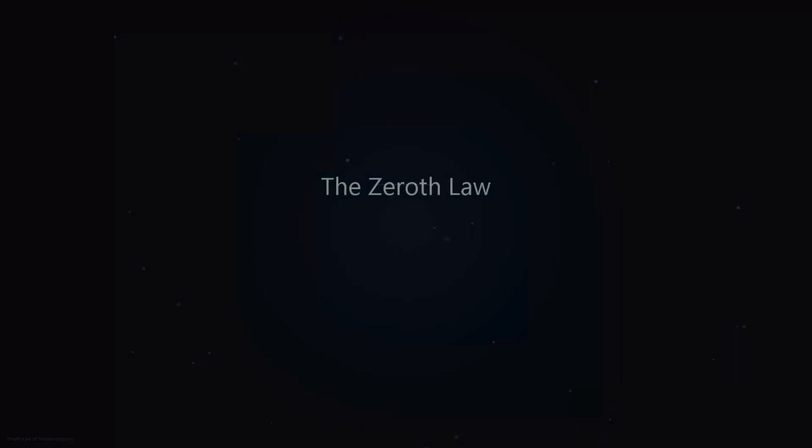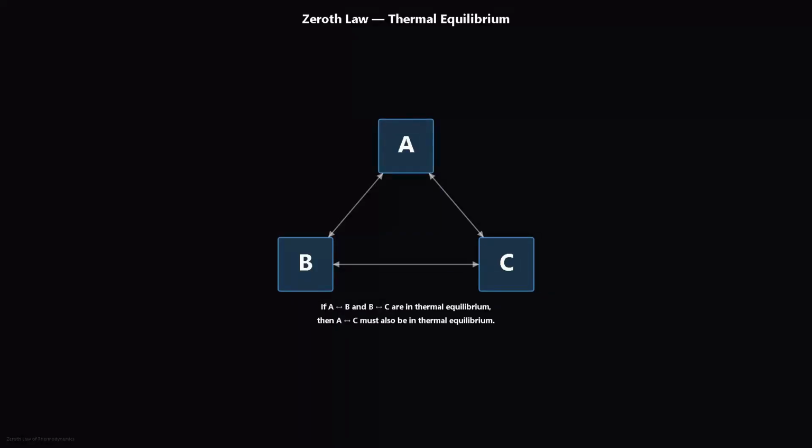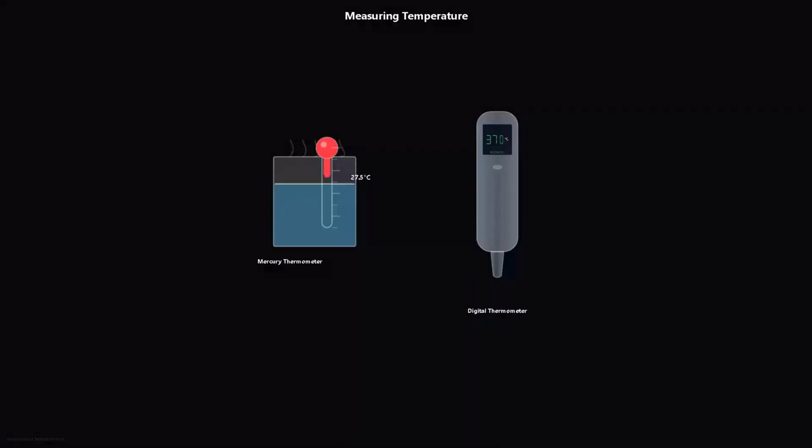Let us begin our journey with the Zeroth Law of thermodynamics. It sounds simple, but it establishes our fundamental understanding of temperature and thermal equilibrium. The Zeroth Law states that if System A is in thermal equilibrium with System B, and System B is in equilibrium with System C, then A and C must also be in equilibrium with each other. This law is the reason thermometers actually work. When a thermometer touches your body, it reaches the same temperature as you, allowing us to read a reliable numerical value.